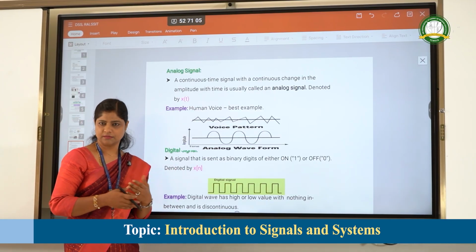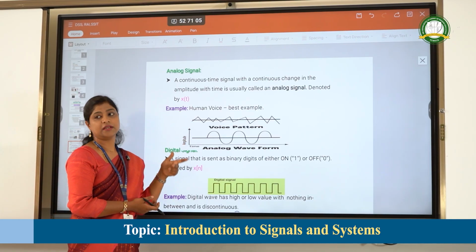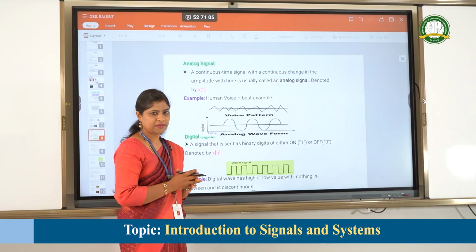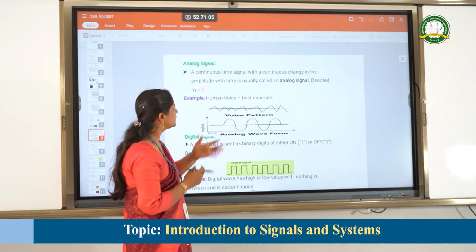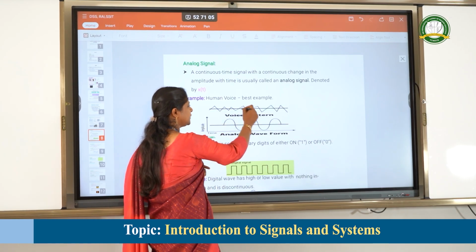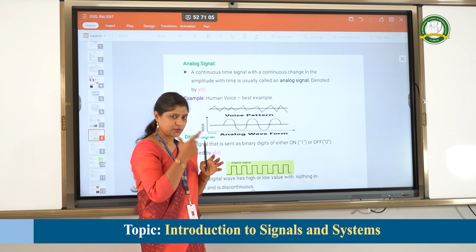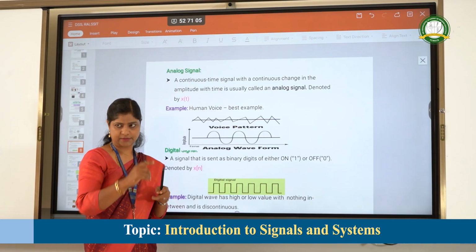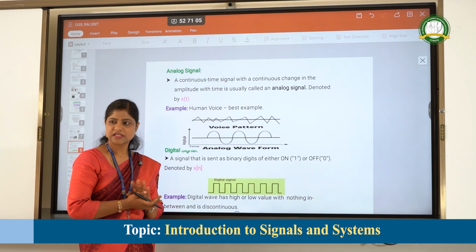Generally it is a variable which can change over time. The best real-time example of an analog signal is the human voice. You can see that the variation of the amplitude is continuous. Once we are speaking, from the time I start until I stop, the variation in the amplitude is continuous. Hence the example of an analog signal in this context is the speech signal.